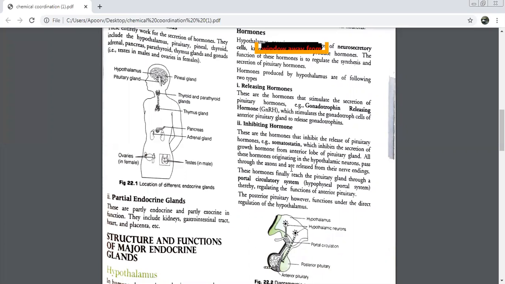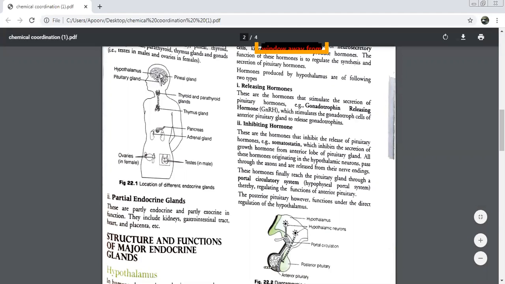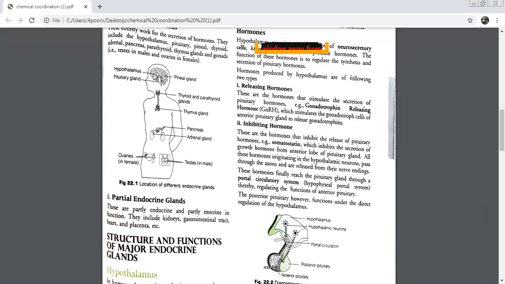After the work is done, let me discuss this part with you first. Let me revise the two types of hormones which I have done with you, released by hypothalamus. Which was the first one? Releasing hormones. We have done two types of hormones released by hypothalamus: releasing hormones and inhibiting hormones. Name the releasing hormone produced by hypothalamus. Gonadotropin Releasing hormone. Name the inhibiting hormone produced in the hypothalamus. Somatostatin.